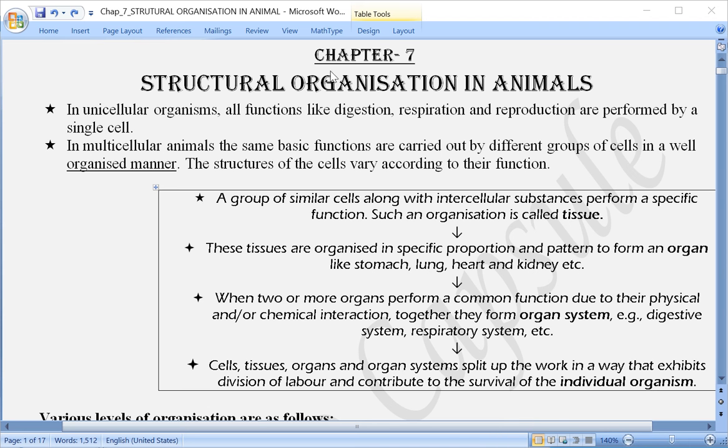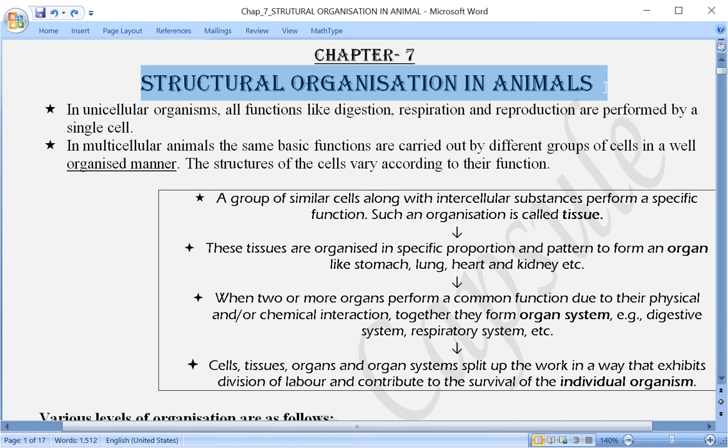Hello everyone. In this video I am starting chapter number 7, that is structural organization in animals. Now if you remember, in chapter number 4, that was about animal kingdom, we had discussed the levels of organization. In the first chapter also, we discussed two kinds of organisms: the unicellular organism and the multicellular organism. This is based on the number of cells.